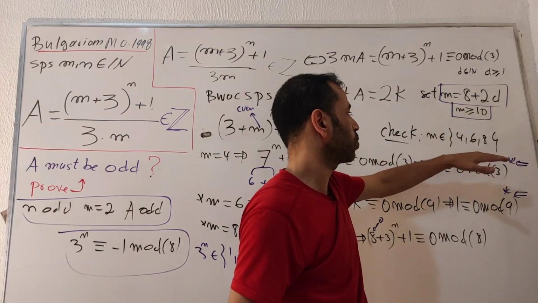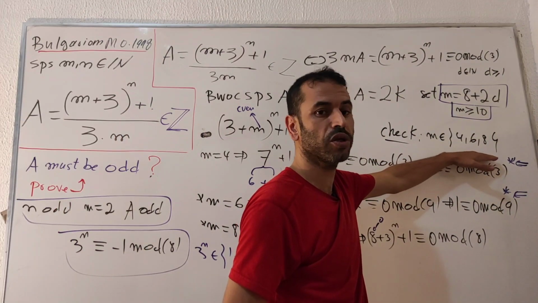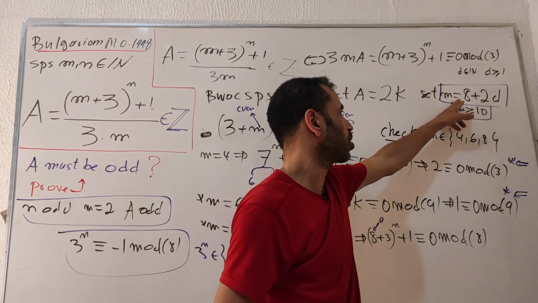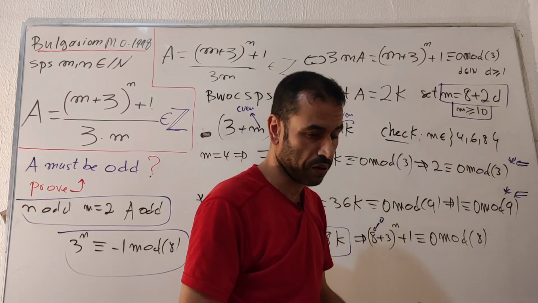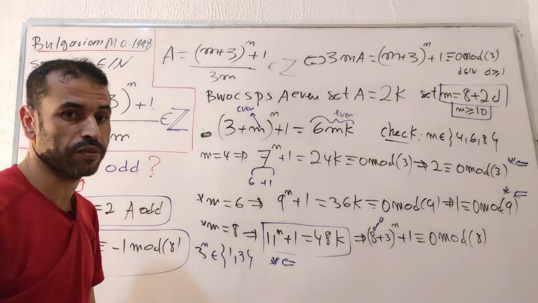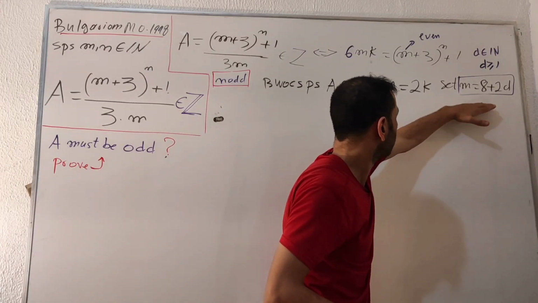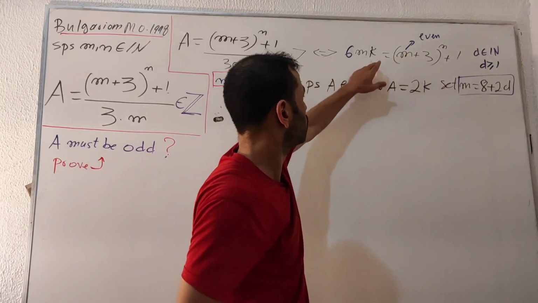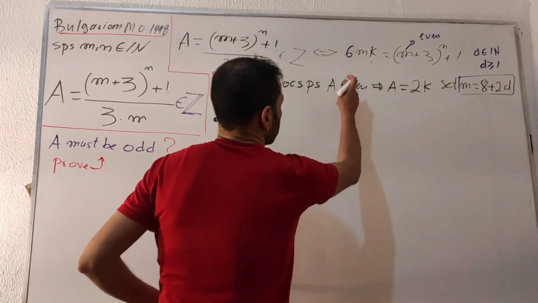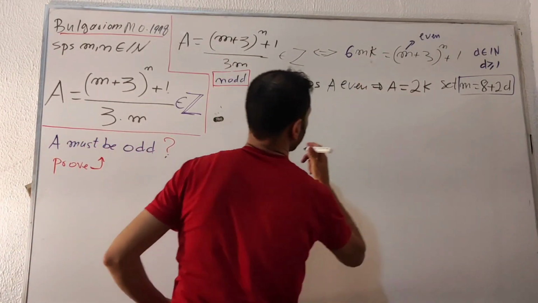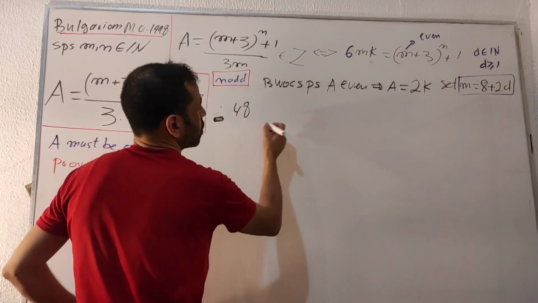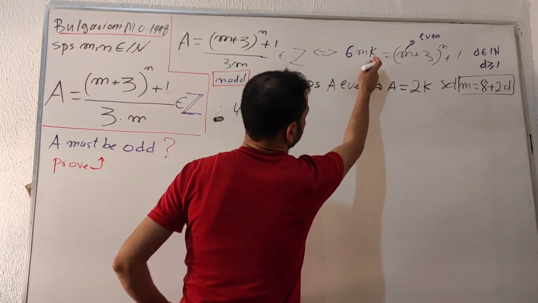Okay, so we already found the contradiction on these values as you see here. Now we are going to use this general proof in order to find a big contradiction. Okay, so now let's get rid of this one and move on to the next step. I'm going to replace this value that I have here as a fact and put it here to see what's the next expression. Okay, so replacing m with these values, I get 6 multiplied by 8, which is 48k